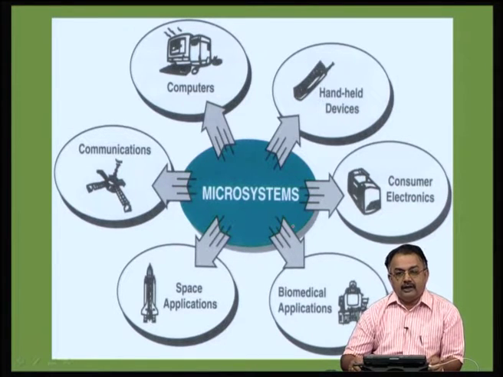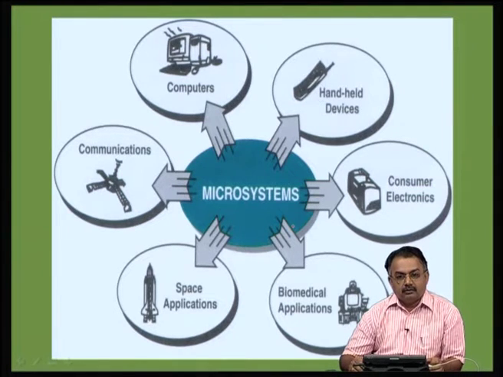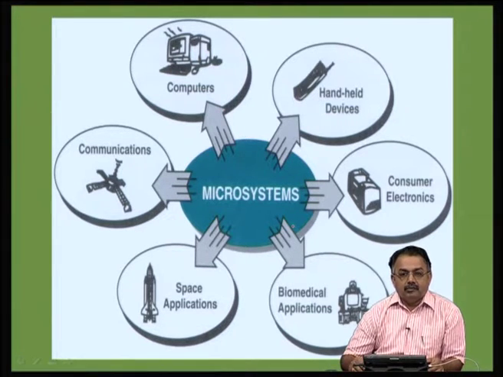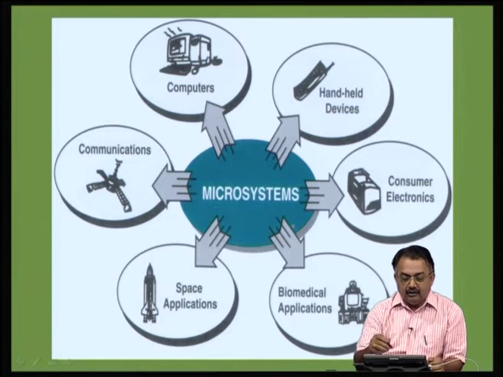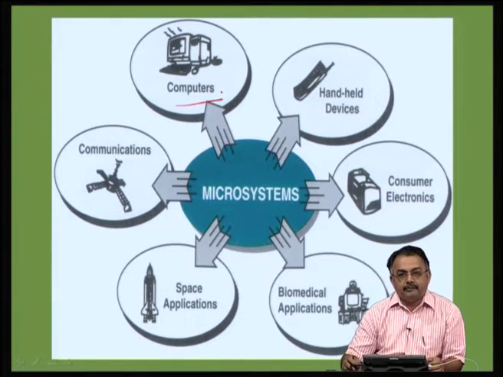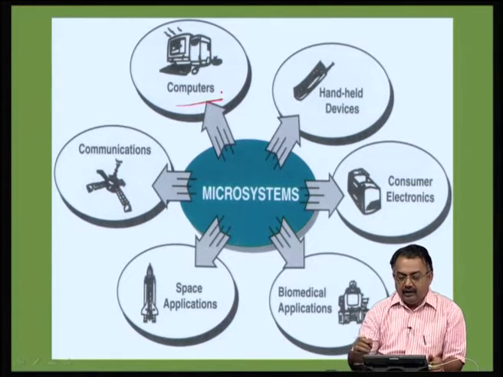Now, if you look at this slide, at the center you see microsystems. Today we are looking at nanosystems, but we will first look at what is a microsystem. And in microsystems you have various aspects. Computers, very common today, many people are using computers and we are in the realm of computers as it is. And there are various specifications, various standard bodies in the field of computers while manufacturing a computer. And then you have handheld devices.